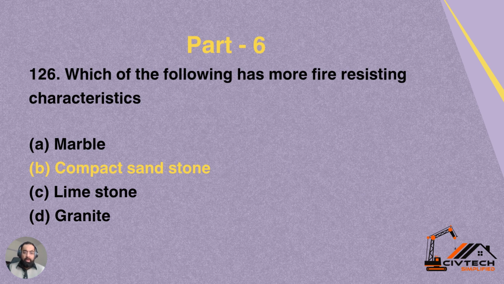Part 6, question number 126. Which of the following has more fire resisting characteristics? Option A is marble. Option B is compact sandstone. Option C, limestone. Option D, granite. So option D is the correct option for this question, which is compact sandstone. Compact sandstone is more fire resistant.